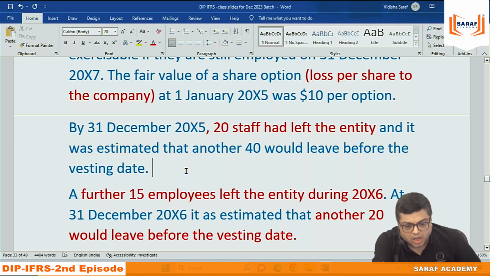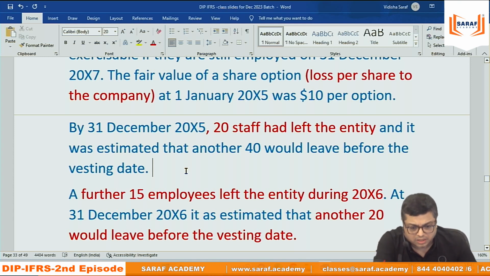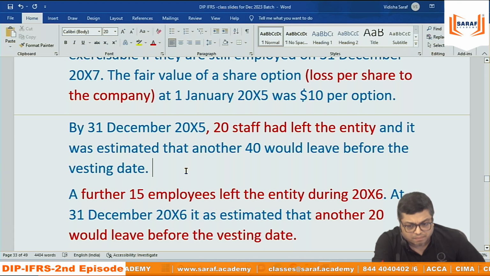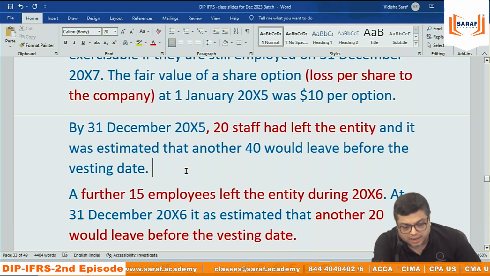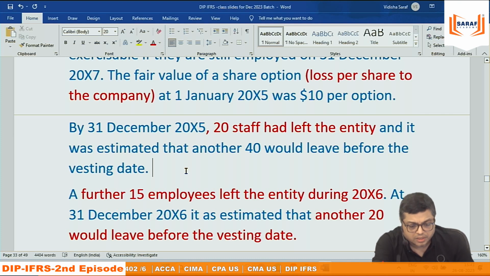And per share the loss to the company is $10, because the difference between the price at which we are going to give them shares and the price in the market is $10, the fair value of the option. So what is the total loss the company is going to suffer? 240 employees, per employee 1000 and per share $10. So 240 into 1000 into 10. That is coming 24 lakh.